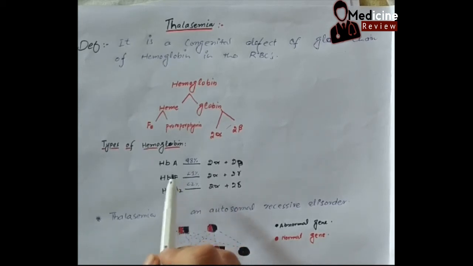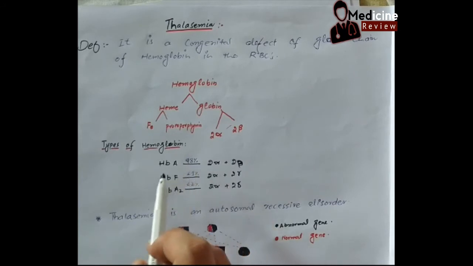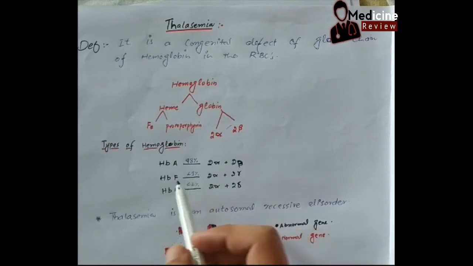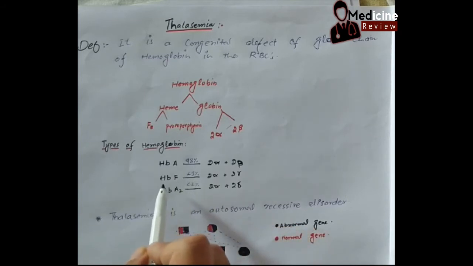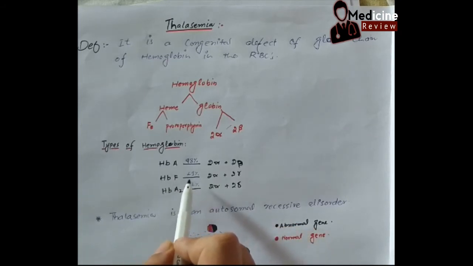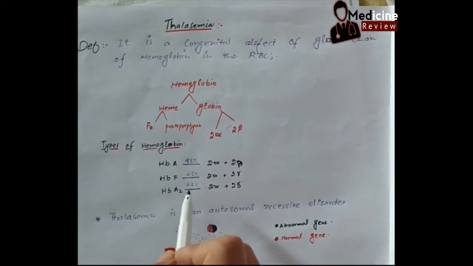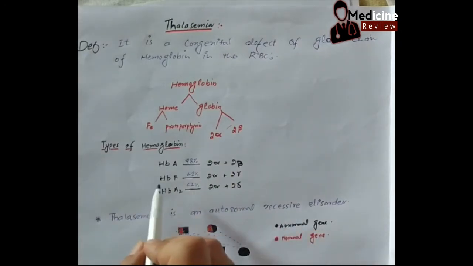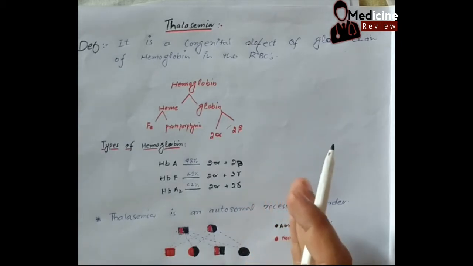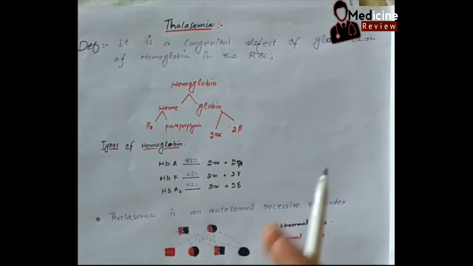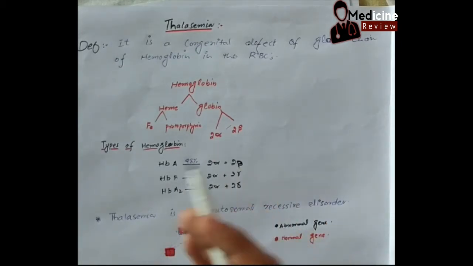Now normally we have 98% hemoglobin A in normal adult people. While in adults, we have hemoglobin F, which is less than 1%, and hemoglobin A2, which is less than 2%. Normally hemoglobin F is present in children up to 6 months. After 6 months, it is replaced by hemoglobin A.